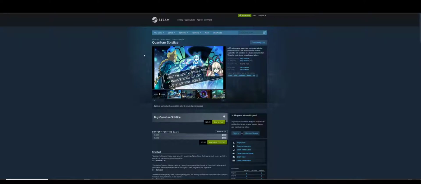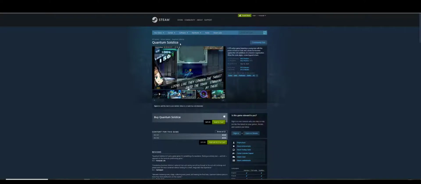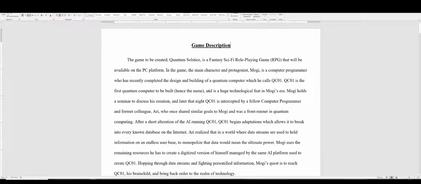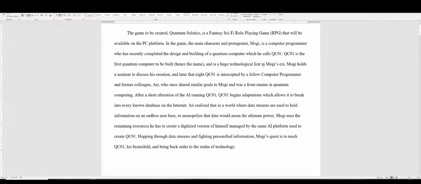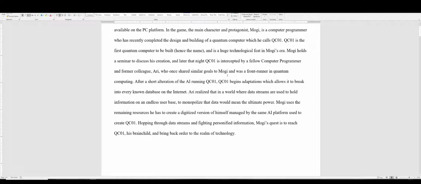So, what I've got here is Quantum Solstice. Just to give a little background on the game, through the statement of work that I've created, it is a fantasy sci-fi role-playing game that is available on the PC platform. The main character protagonist, Mogi, is a computer programmer who has recently completed the design and building of a quantum computer, which he calls QCO1. QCO1 is the first quantum computer to be built and is a huge technological feat in Mogi's era. He holds a seminar to discuss his creation.